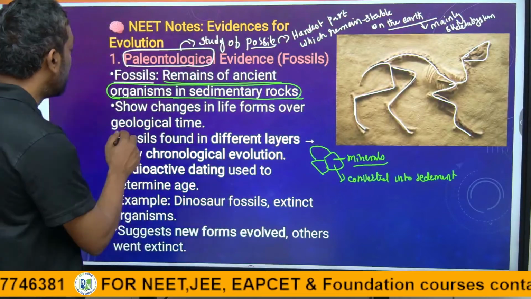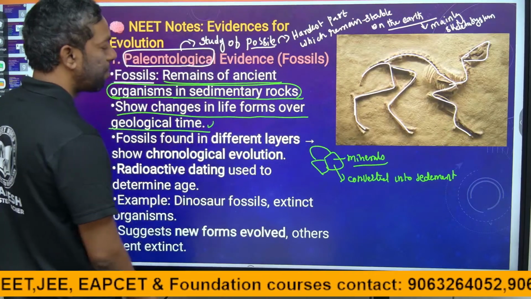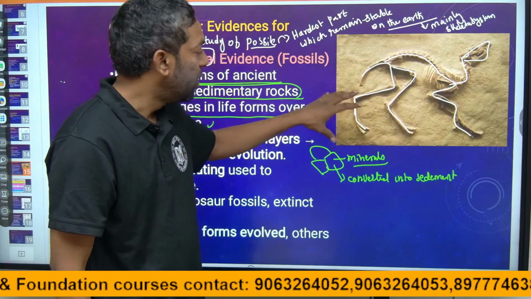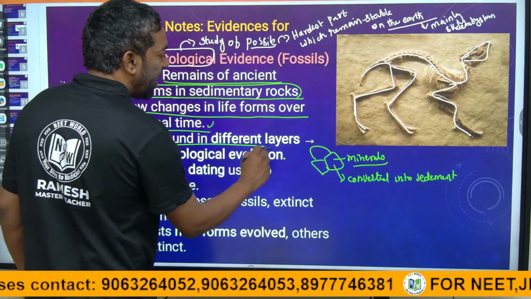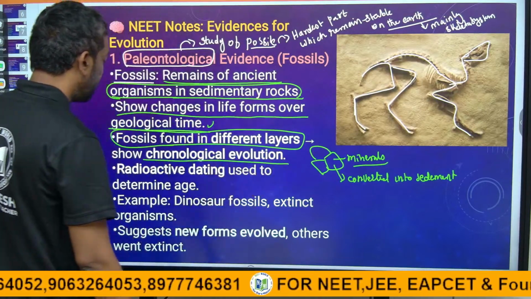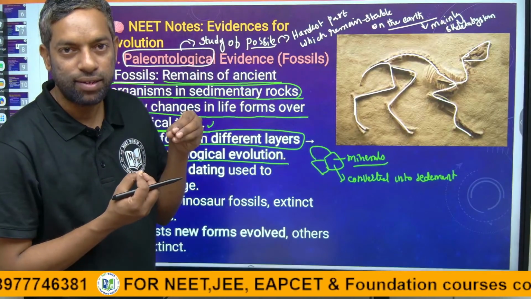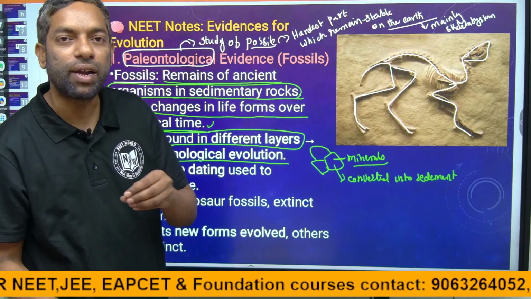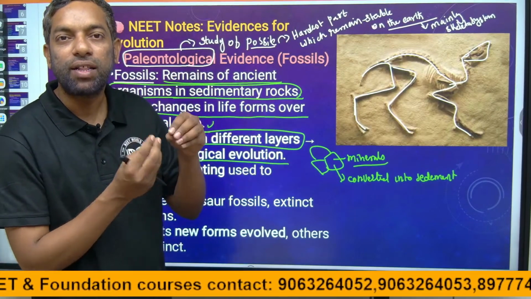They show the changes in life forms over geological time. They show the evidence that there are changes over a lifetime. The fossils found in different layers show chronological evolution. Guys, fossils are found in different layers of the earth. If we excavate the layers, we can find different kinds of fossils, skeletal systems. We can get the time in which they lived.